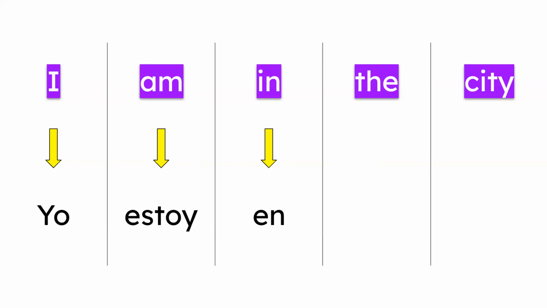In this case, we have city, which is a singular and feminine noun. So that means that in Spanish we have to use for the la. Yo estoy en la ciudad. Okay? Don't say ciudad or cuidad, but ciudad. Similar to English, like when you say city, that same S sound is in Spanish. So ciudad. Okay, and the whole sentence is yo estoy en la ciudad.